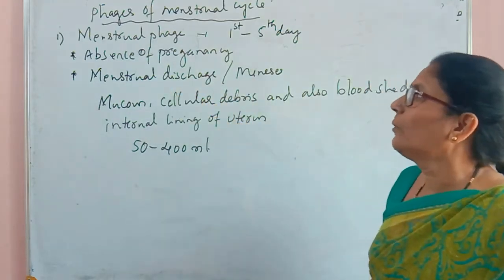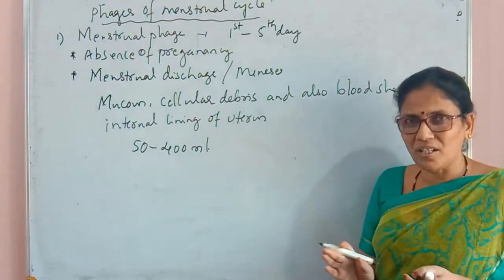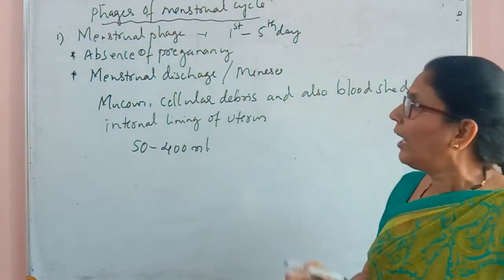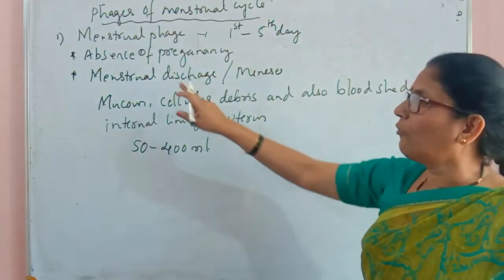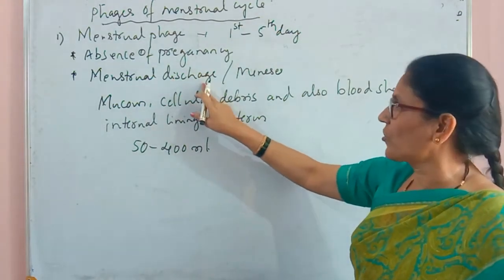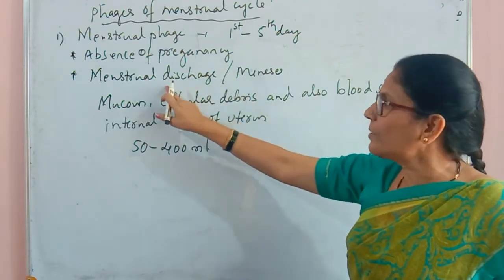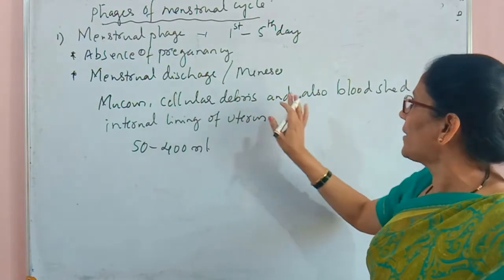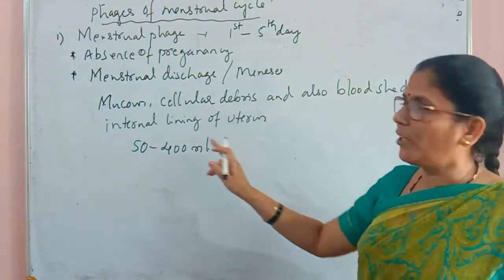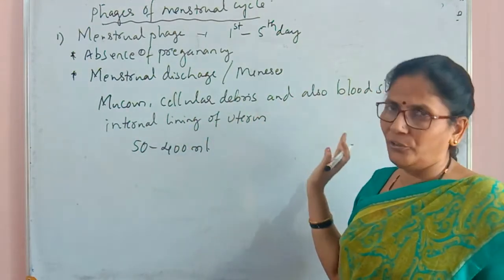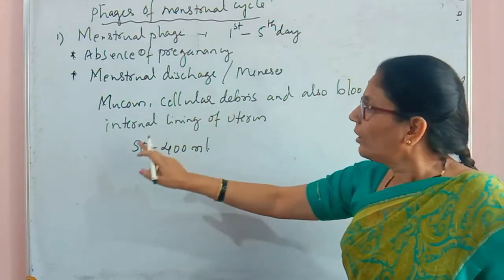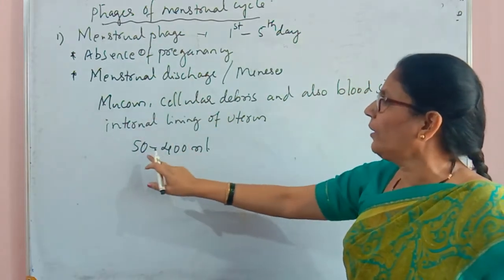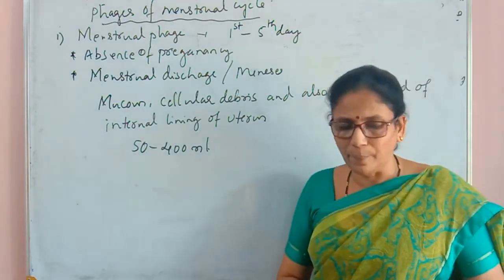During this process, the endometrium wall ruptures or degenerates and comes out in the form of menstrual discharge, or menses. This discharge contains mucus, cellular debris, and also blood shed of the internal lining of the uterus, and the amount will be 50 to 400 ml.